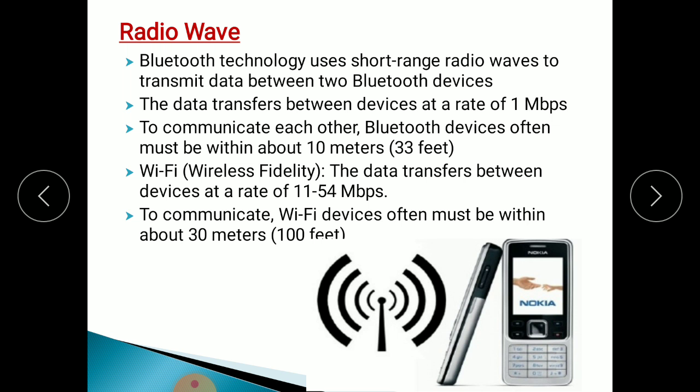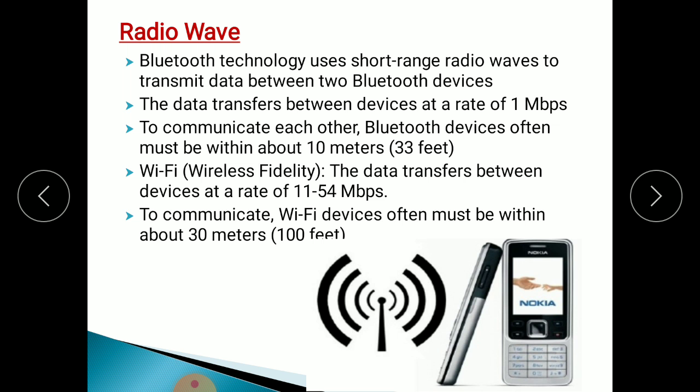To communicate with each other, the two devices often must be within about 10 meters. Means this Bluetooth connection is applicable for a 10 meter area. 10 meters means 33 feet. If you go out of this area, out of 10 meters, the Bluetooth connection is disconnected, means you cannot transfer data from one device to another device. Within 10 meters or 33 feet, you can transmit the data.